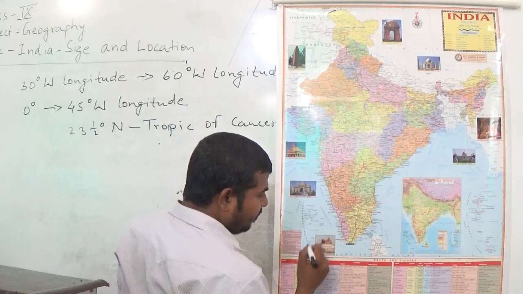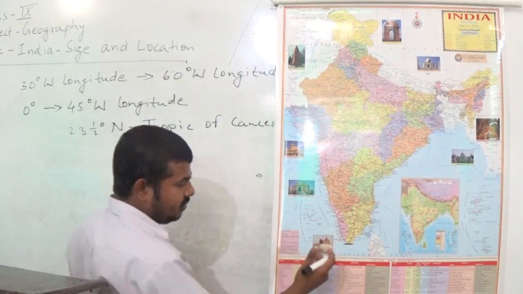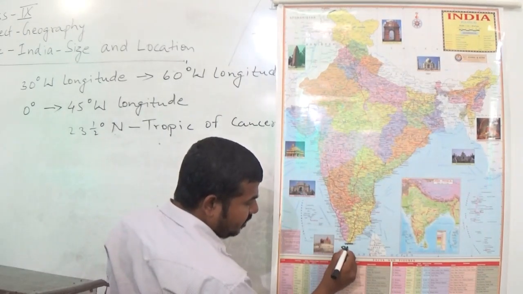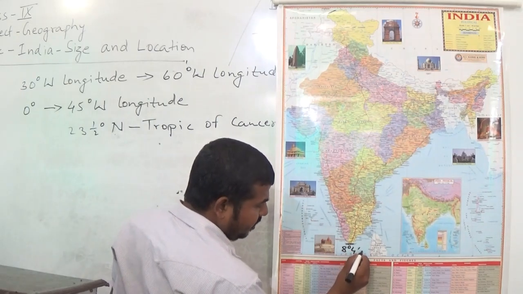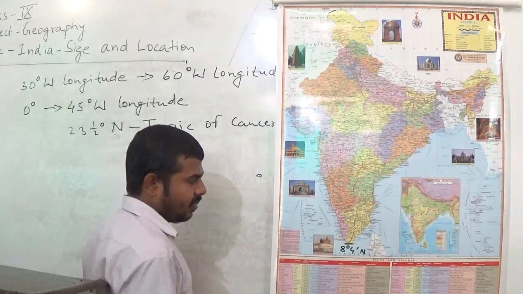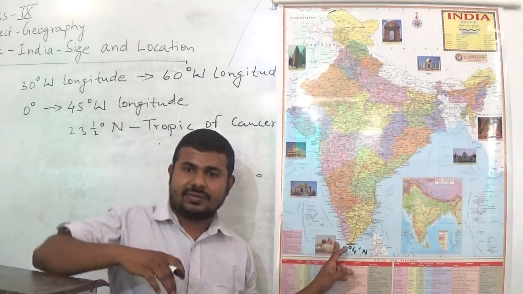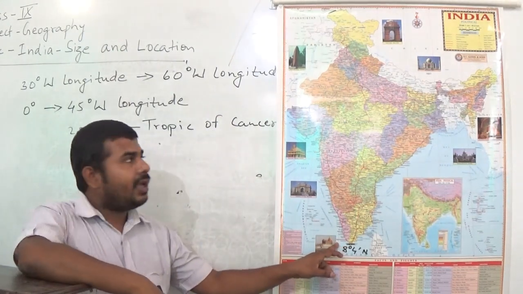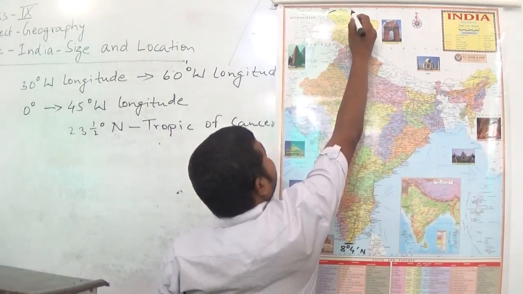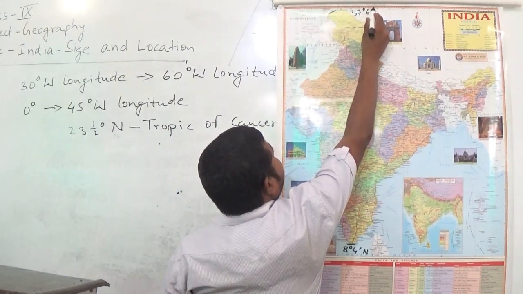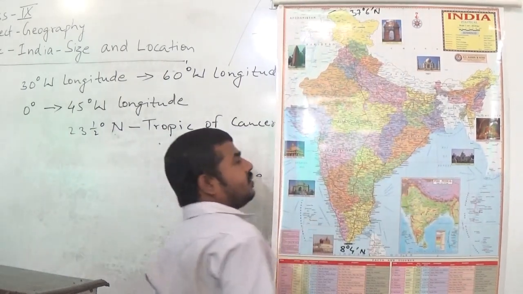So let us start with the southern tip. The southern tip is 8 degree 4 minute north, and the northern tip is 37 degree 6 minute north.